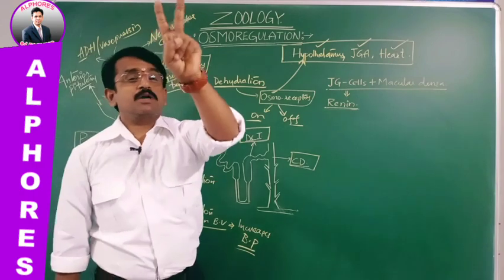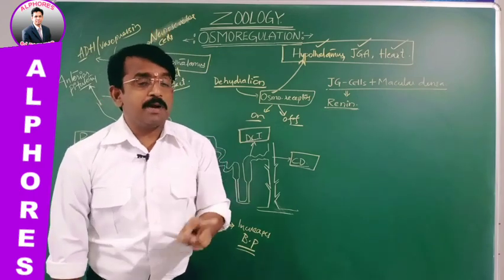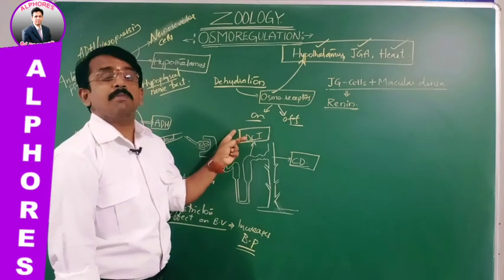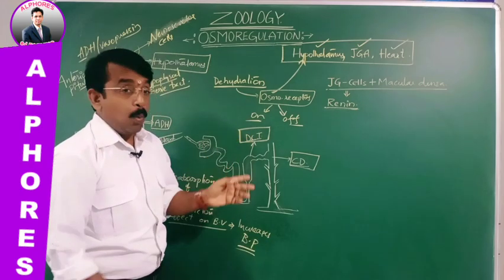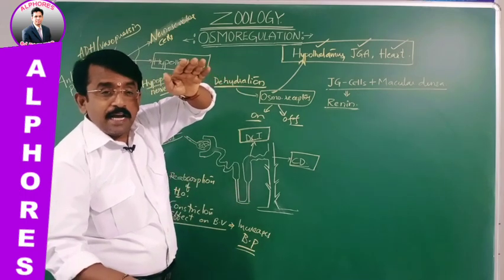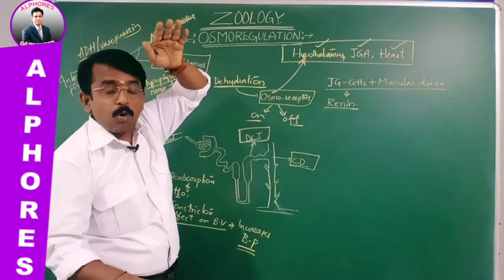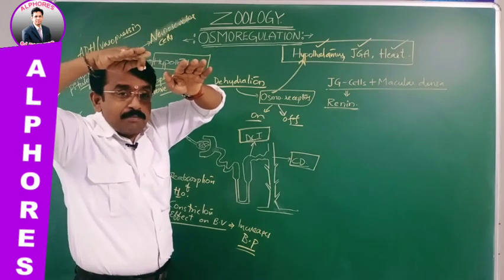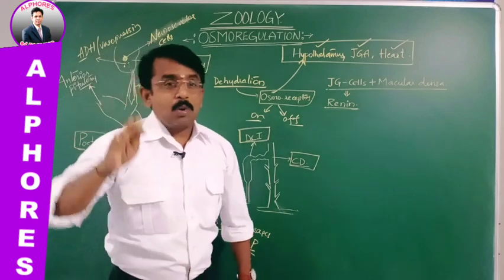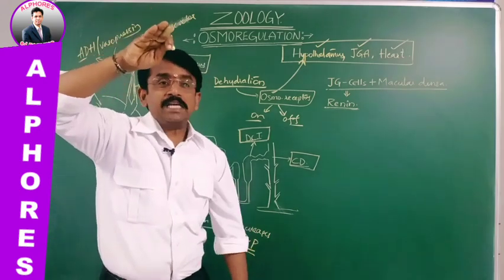Feedback mechanisms are two: one is negative feedback and the other is positive feedback. Here we discuss the negative feedback mechanism. When there is a low content of water, ADH is released more. Once it reaches normal, ADH is decreased. This is negative feedback. When water levels are more, ADH will be less.